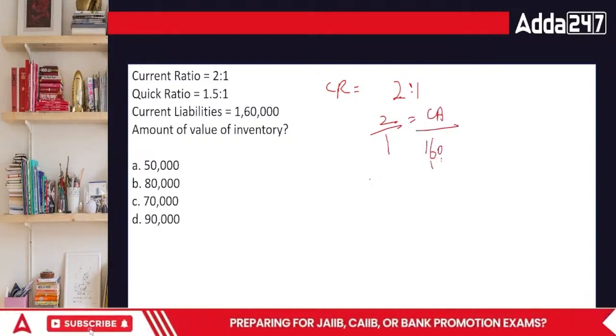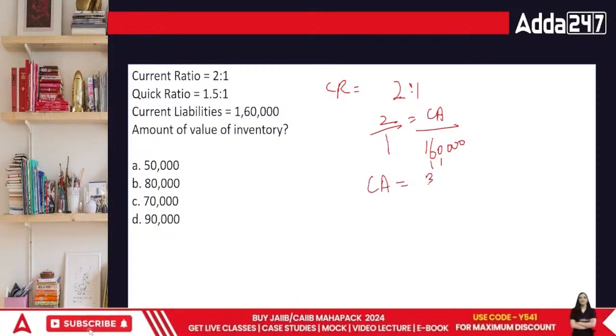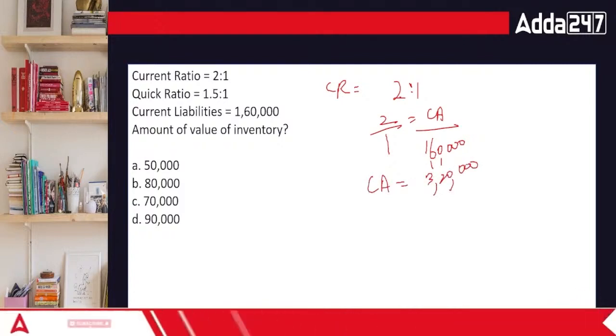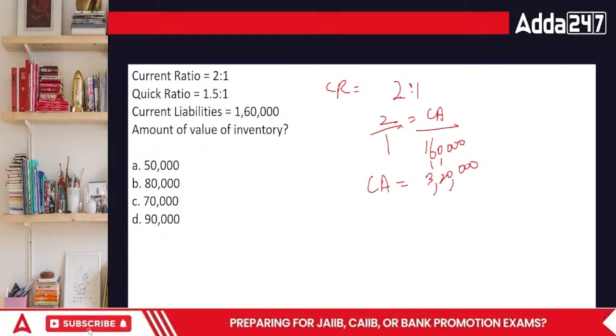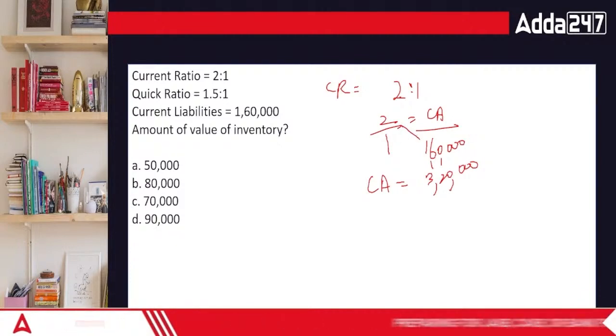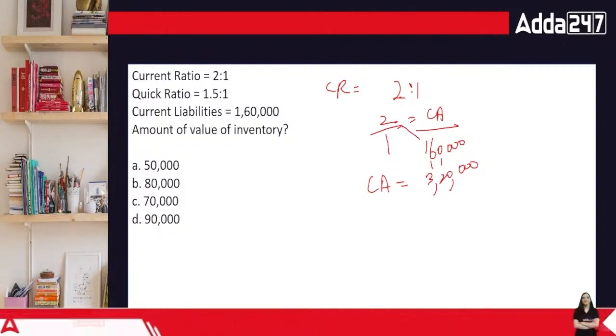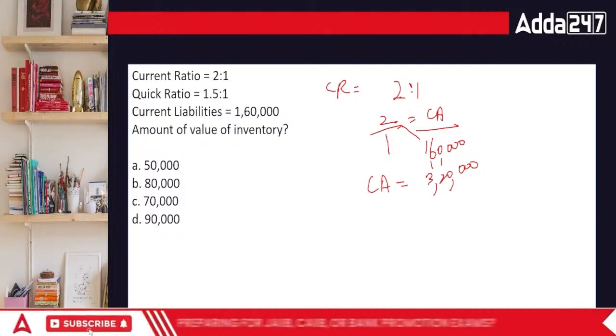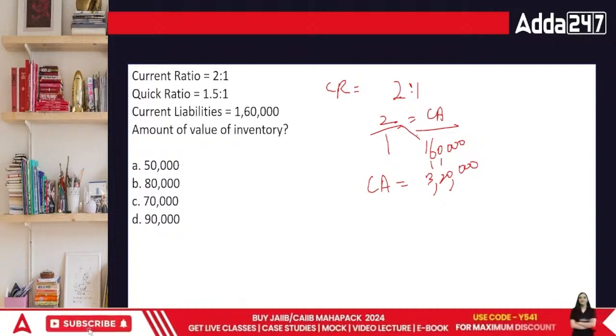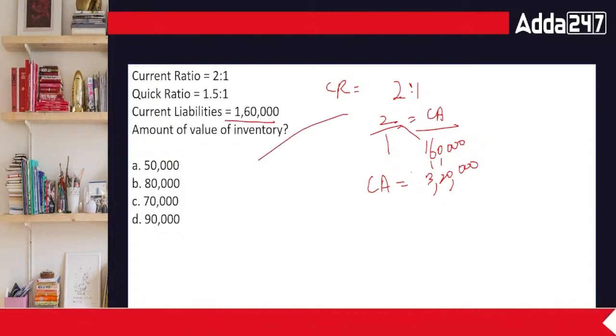That means if I write 2:1, my current assets are unknown to me, but my current liabilities are 1,60,000. So can I say my current assets are equal to a total of 3,20,000? Right? 16 to 32. Now comes the second point, everyone. In this case, the current liabilities are 1,60,000, and this is current assets.